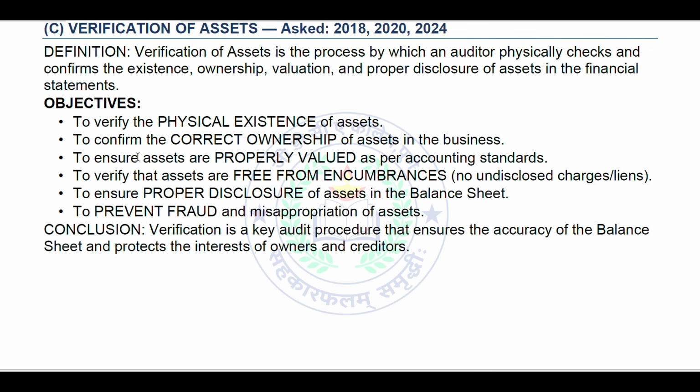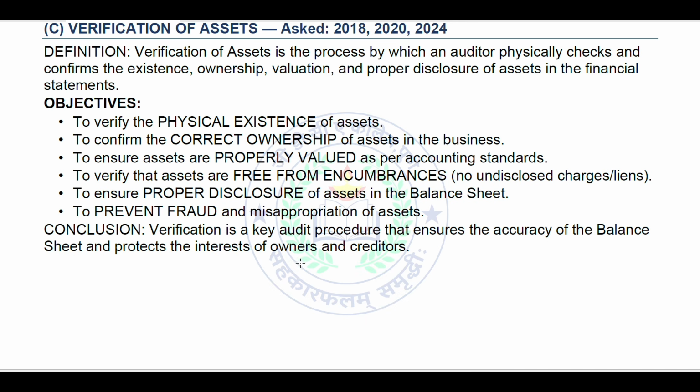Objectives: to verify the physical existence of assets, to confirm the correct ownership of assets in the business, to ensure assets are properly valued as per the accounting standard, to verify that assets are free from encumbrances, no undisclosed charges or liens, to ensure proper disclosure of assets in the balance sheet, and to prevent fraud or misappropriation of assets.